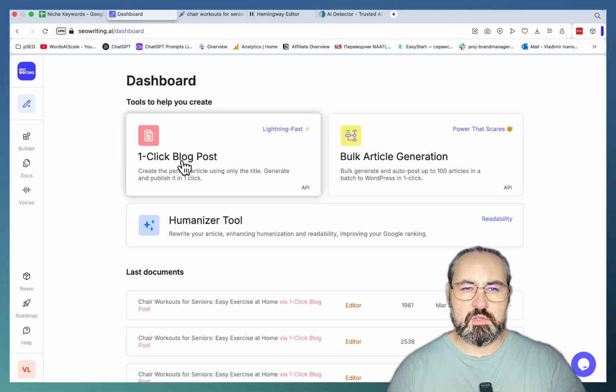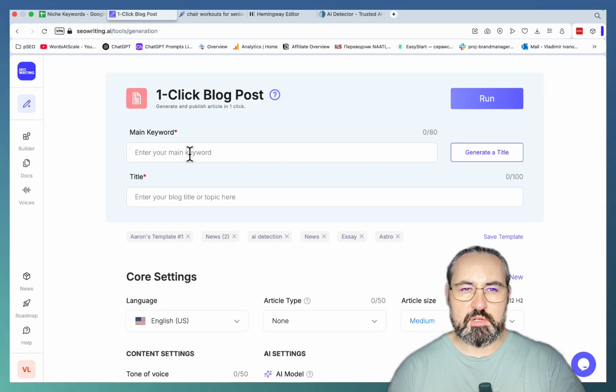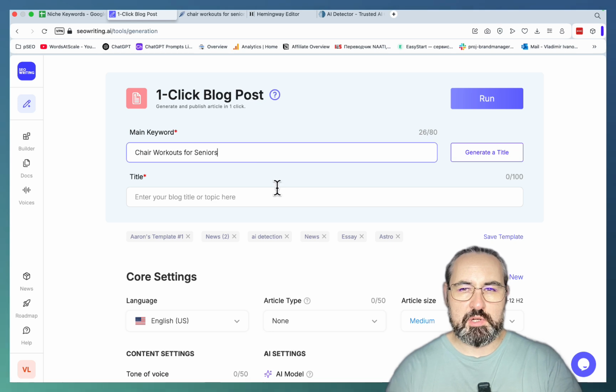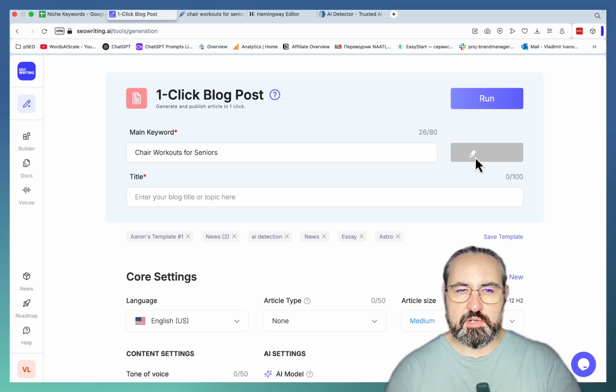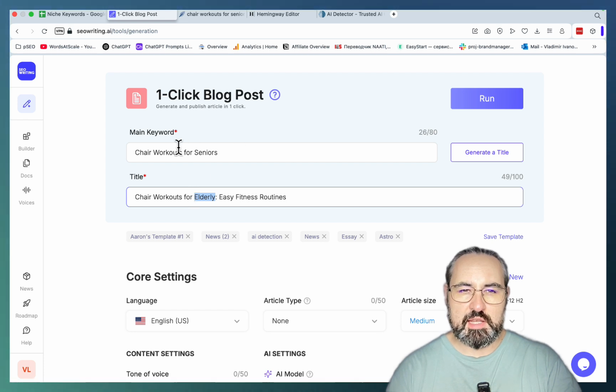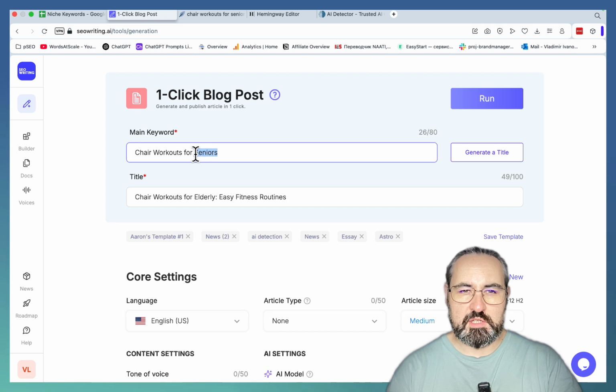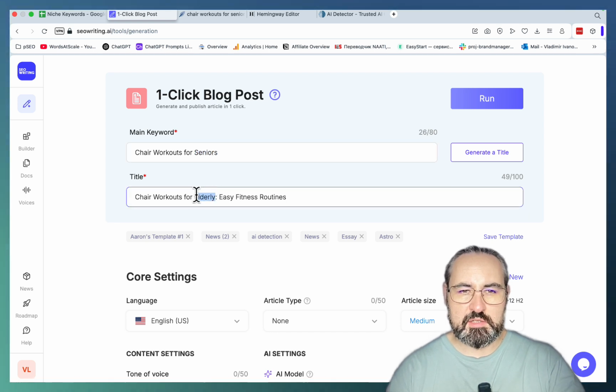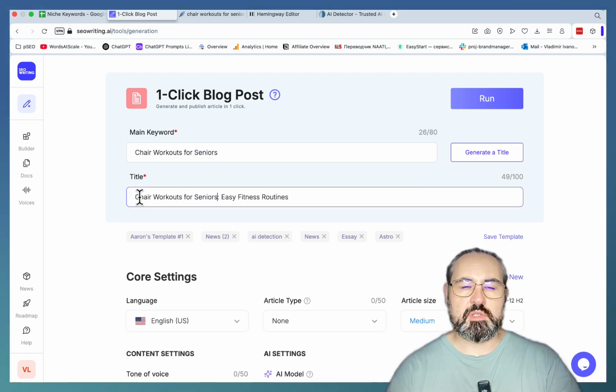What you want to do is go to one-click blog post, unless you want to write in bulk. You enter your keyword here. You can generate your title straight away. The only thing that I would take note of is that the title doesn't repeat the keyword exactly. So we're getting a variation, elderly instead of seniors, and this is not a very good SEO practice. So I would prefer to keep the keyword as is.